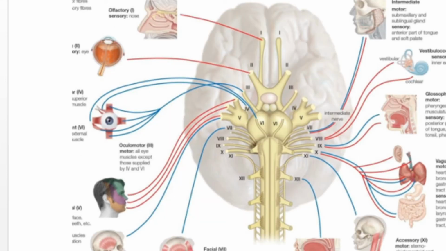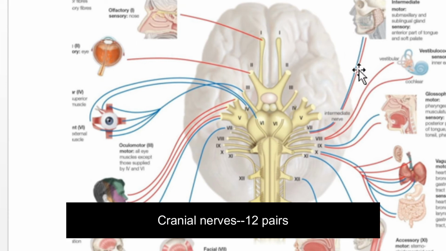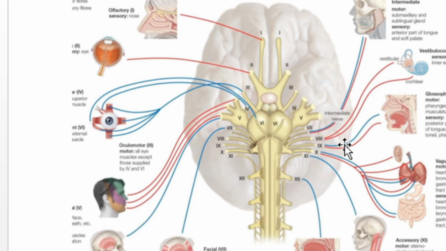Next is the peripheral nervous system. Peripheral nervous system is composed of cranial nerves and spinal nerves. Here in this picture you can see 12 pairs of cranial nerves. These cranial nerves come out of the brain and go to the organs in the head region. You can see here, this side and this side, 12 pairs of cranial nerves.